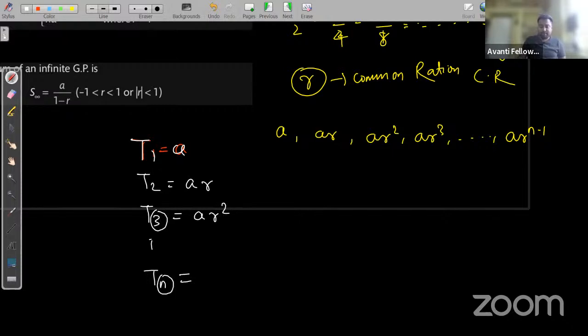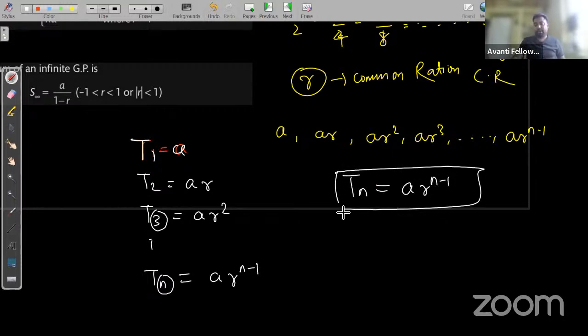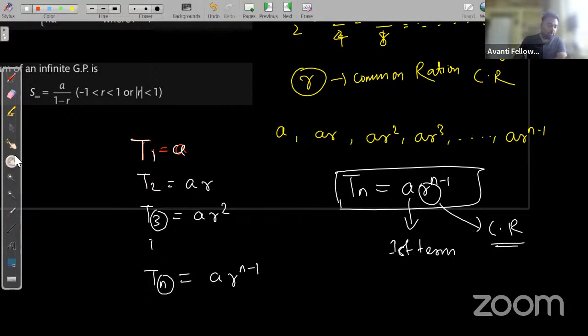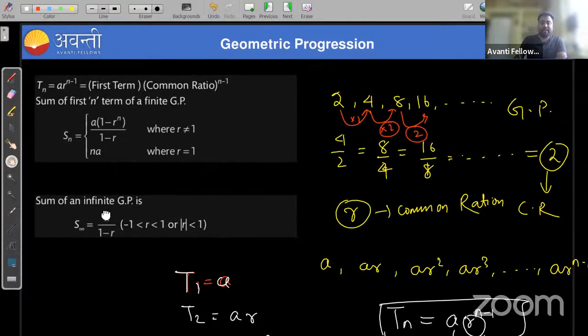So here we have n, so this will be AR to the power n minus 1. So the general term of a geometric progression is AR to the power n minus 1, right? Where A is my first term, and R is my common ratio. Is that clear to everyone? Clear? Okay. So if it is clear, then move to the next thing.